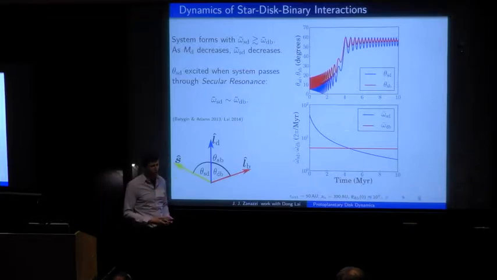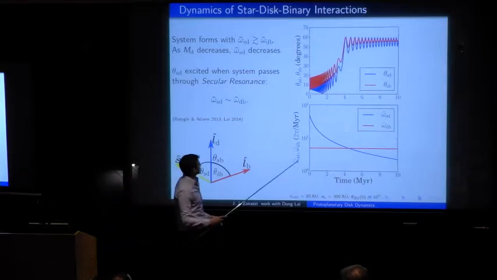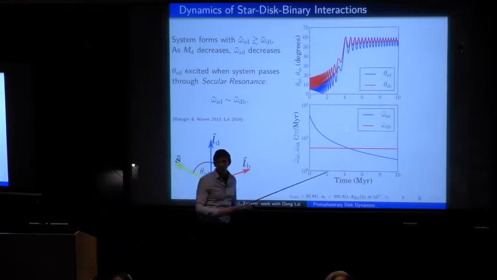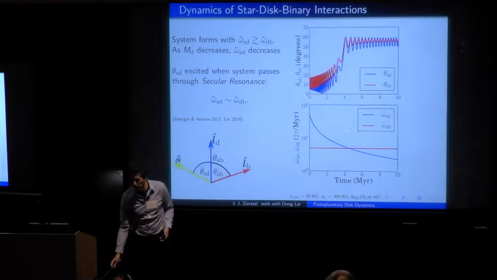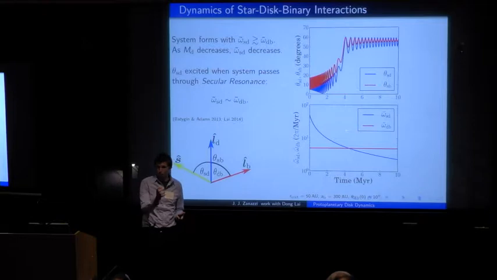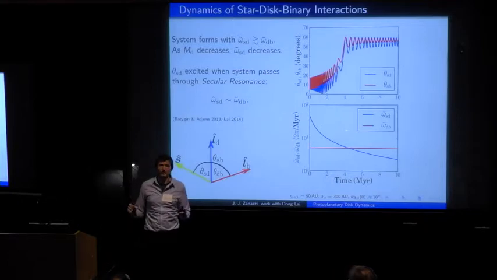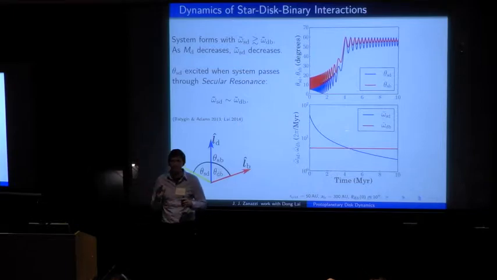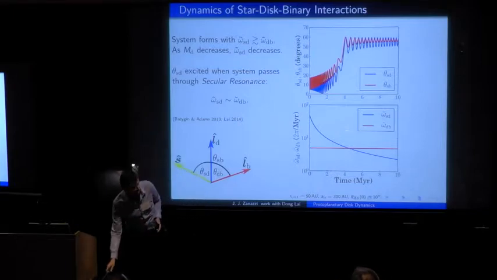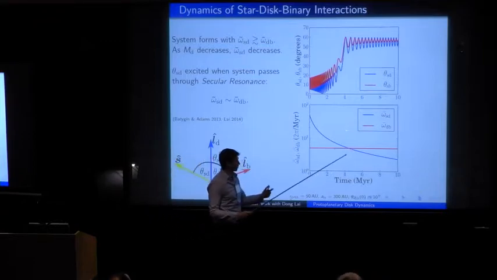But as the system evolves, the disk loses mass, either through turbulent viscosity or disk winds or whatever, and eventually these two frequencies become comparable to one another. And when this happens, there's a large amount of angular momentum which is transferred from the inclined binary companion to the mutually coupled star-disk system. And when this occurs, the system undergoes what's called a secular resonance. And this secular resonance has a big impact on the mutual inclination between the host star and the disk, and can significantly excite large exoplanetary obliquities with respect to the host star while it's still forming in the disk.